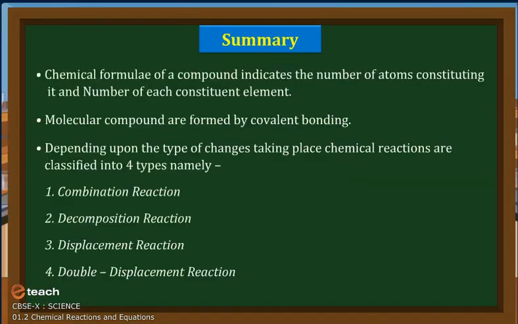Summary. Chemical formula of a compound indicates the number of atoms constituting it and number of each constituent element. Molecular compounds are formed by covalent bonding. Depending upon the type of changes taking place, chemical reactions are classified into 4 types, namely combination reaction, decomposition reaction, displacement reaction, double displacement reaction.